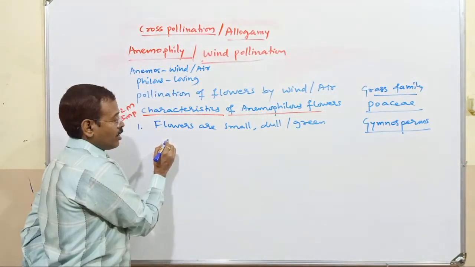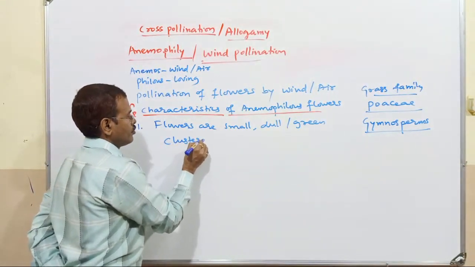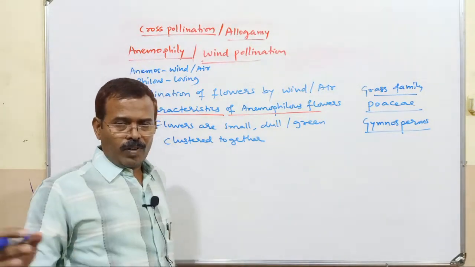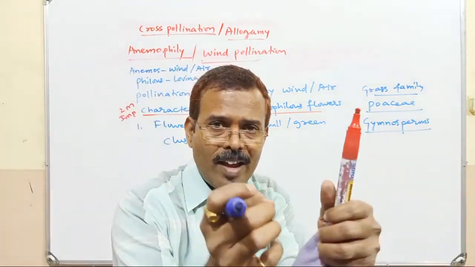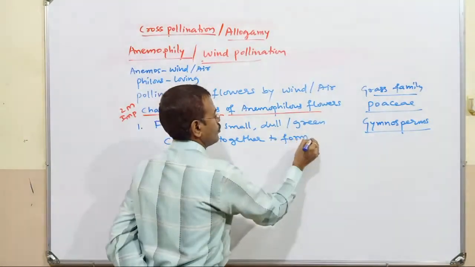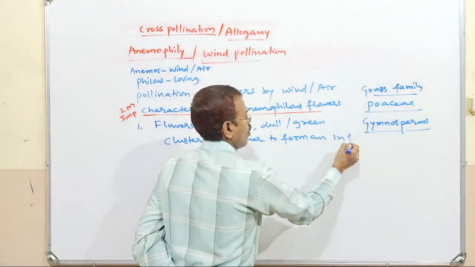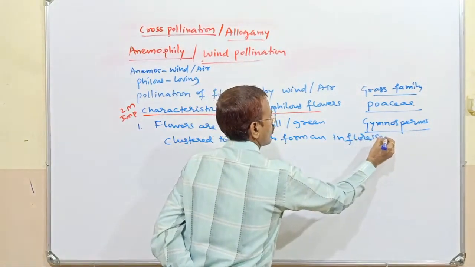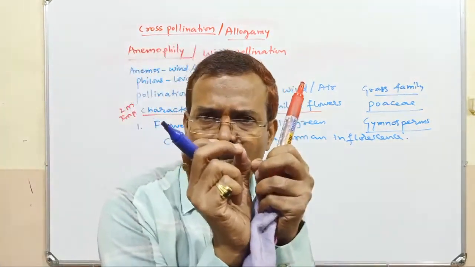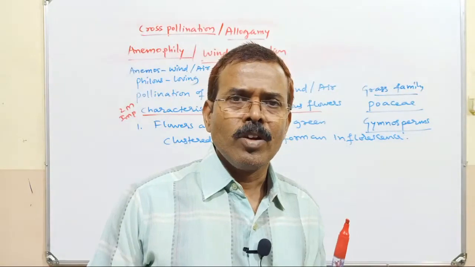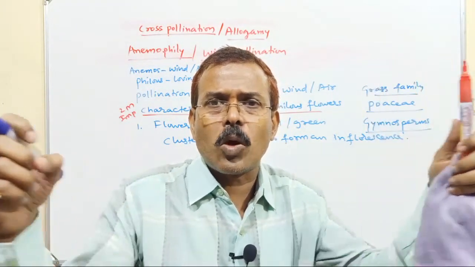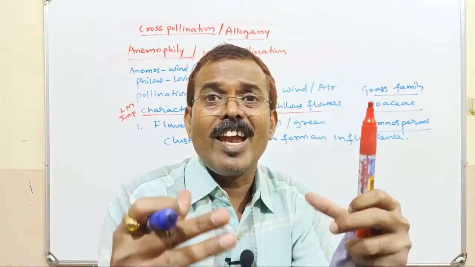These flowers are clustered together. The flowers are clustered, compactly arranged to form an inflorescence. When small sized flowers are there which are dull, usually green, these small sized flowers are clustered, compactly arranged to form an inflorescence.